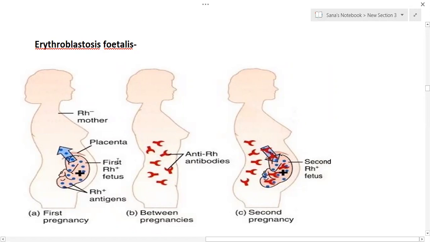in the first pregnancy nothing will happen, but during delivery or the parturition process, there will be slight mixing of the blood. Even though the mother is Rh negative and does not have the Rh antigens, the fetal Rh antigen enters the maternal body and slowly produces anti-Rh antibodies. The number of these anti-Rh antibodies will gradually increase.